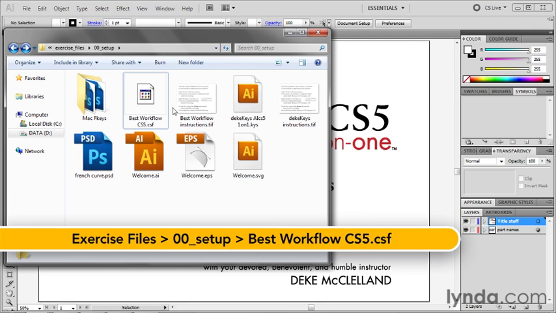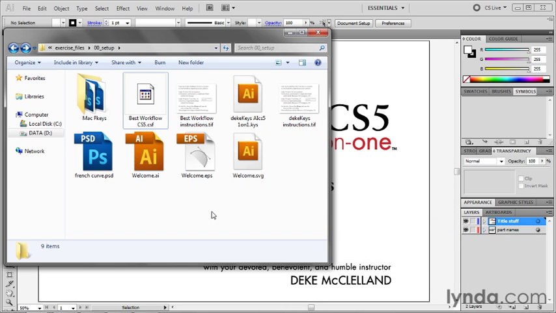It's this guy right there, Best Workflow CS5.csf, found inside the 00 Setup folder. We're going to install that yet again in a very specific location. And I'm going to show you that location just as I did when we installed DKeys. I'll show you what those locations are in the various platforms, and then I'll show you a special trick that gets you to that location more easily on the PC. Doesn't work on the Mac, but that's okay. We'll get you there. And so to show you those locations, I'm going to open this image right here.